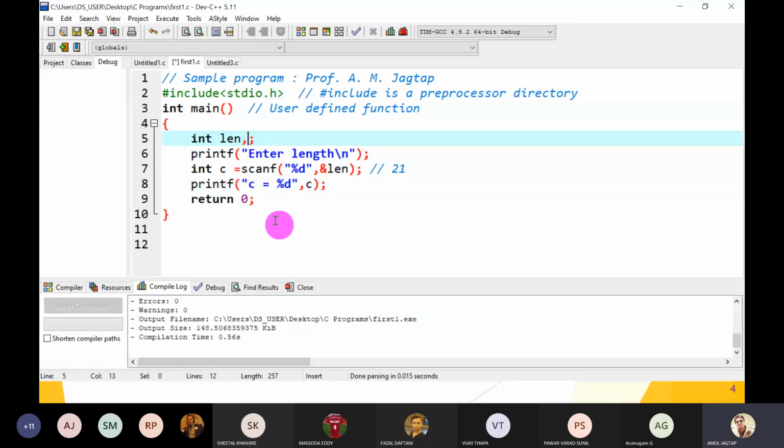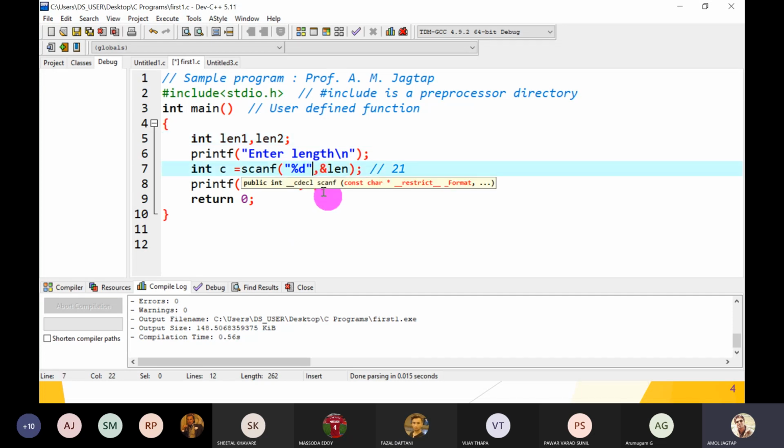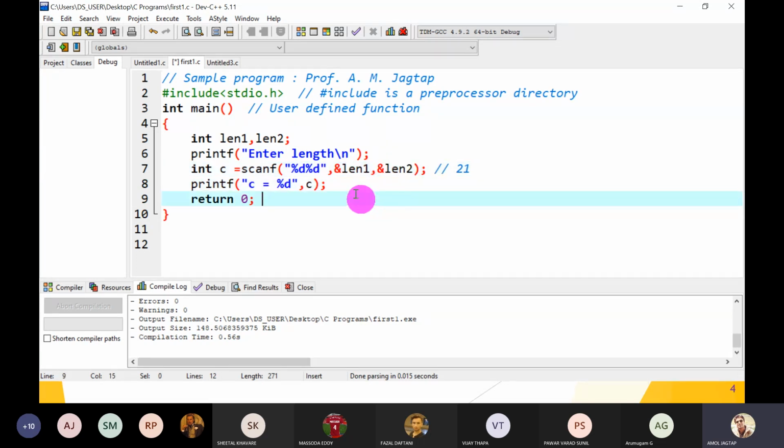Okay, so exercise. Suppose length 1 and length 2, two variables are there. Yeah, I will show that. I have scanned two variables in the same scanf function using %d %d, &length1, comma, &length2.